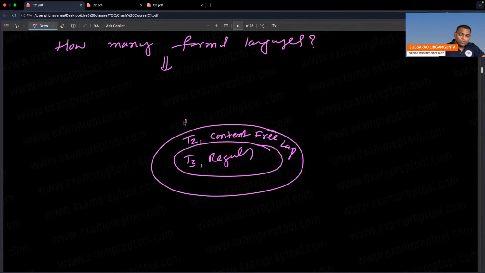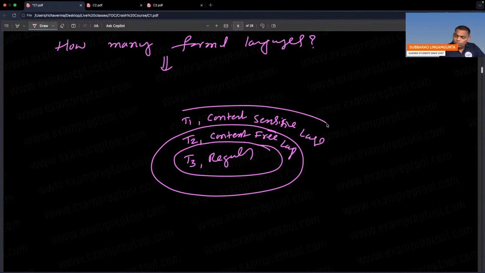Right? So next one is a type 1 formal language, which is called context sensitive language. You can call type 1 context sensitive also.